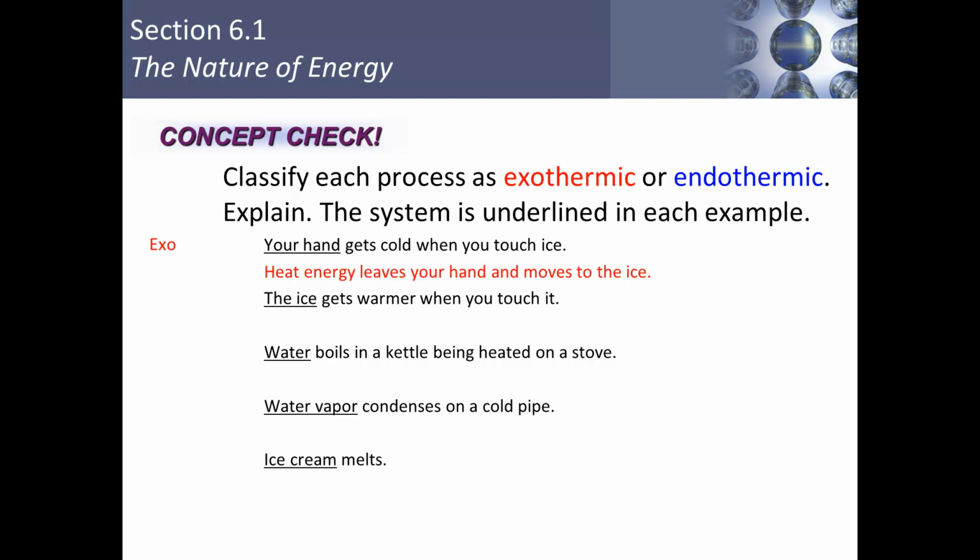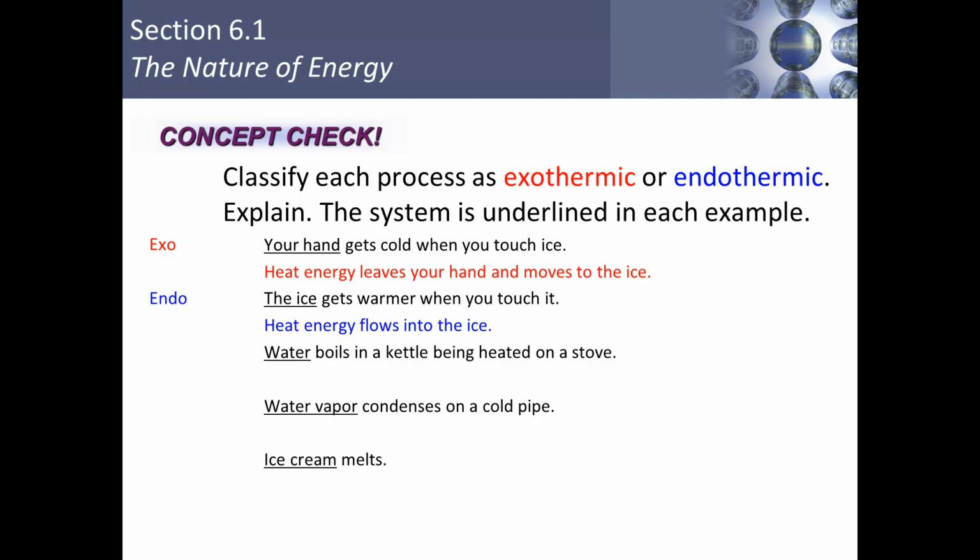When ice is the system and it gets warmer upon touching it, we're looking at an endothermic process where heat energy is flowing into the ice from your hand.